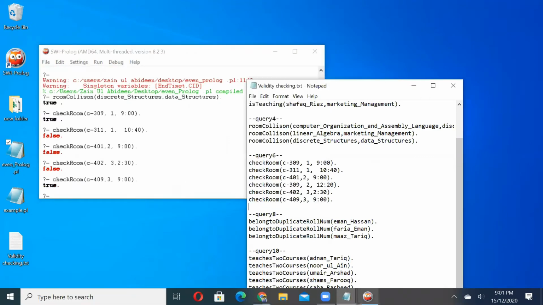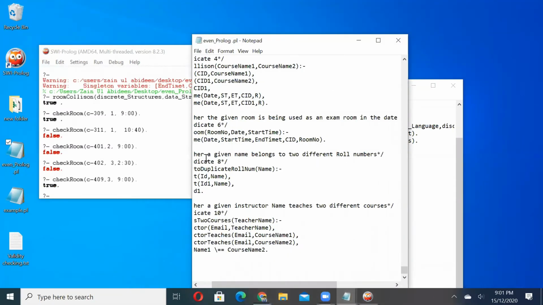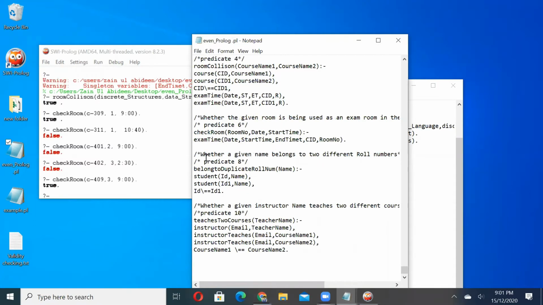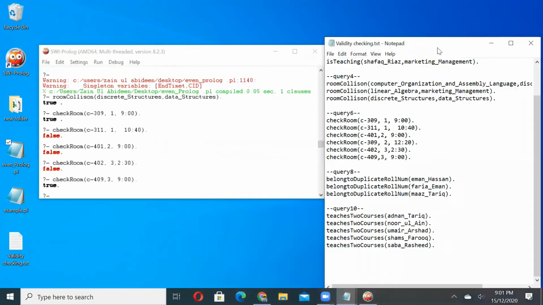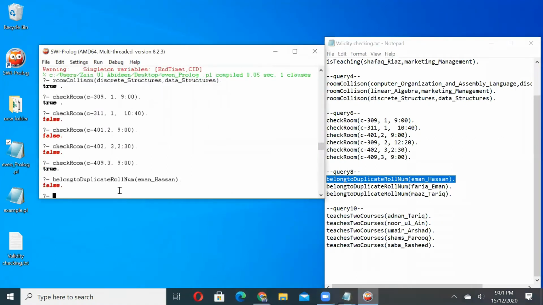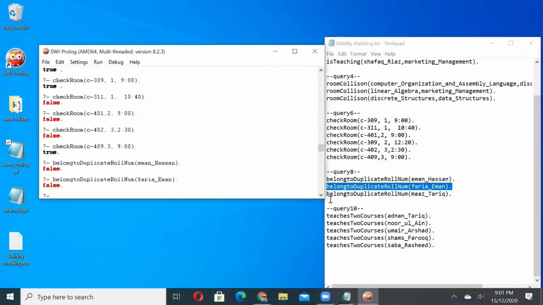Okay, then we will move on to our next predicate, which is whether a given name belongs to two different roll numbers. So here's a predicate which I have written for it, and then we will check the validity by running some queries. So here is belong to duplicate roll number, which is false. It will return false as one student cannot have a duplicate roll number.